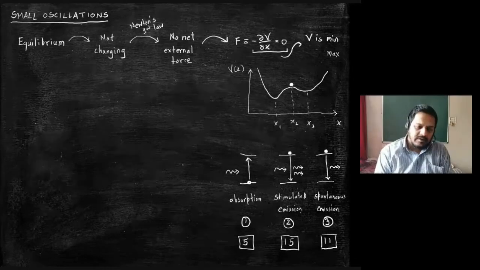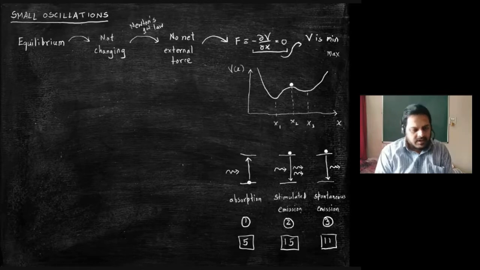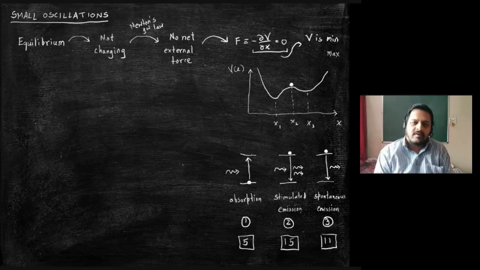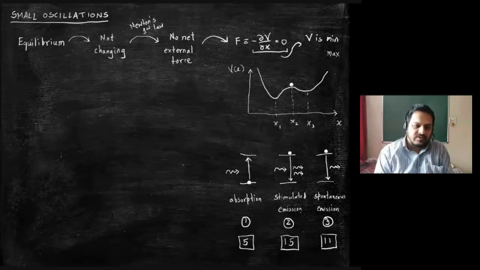Okay. Normally the justification I get for spontaneous emission is that it has no interaction with a photon. So what you mean is there is no incoming photon. That is right.